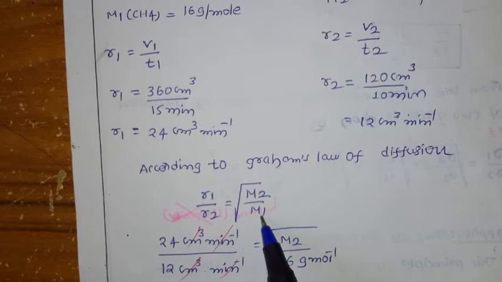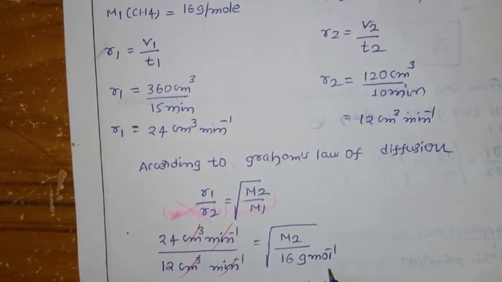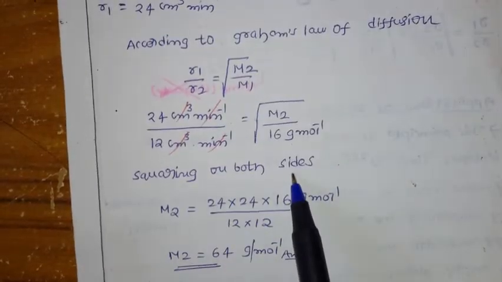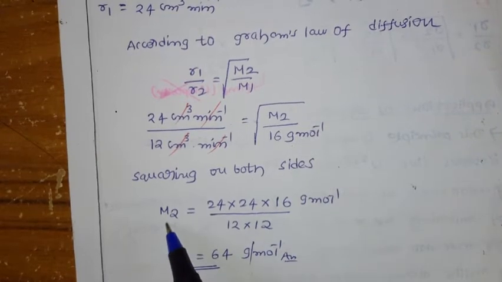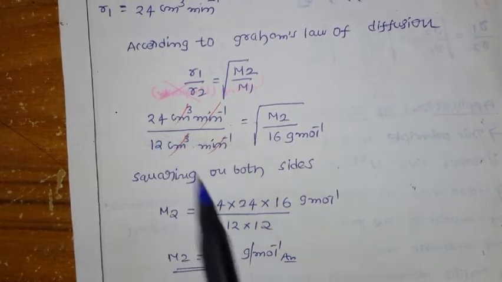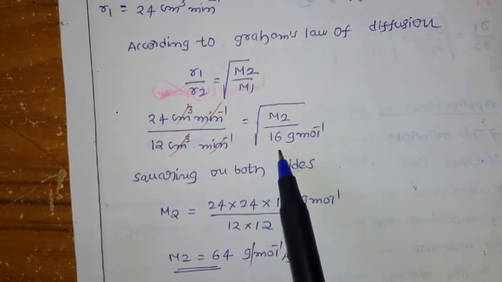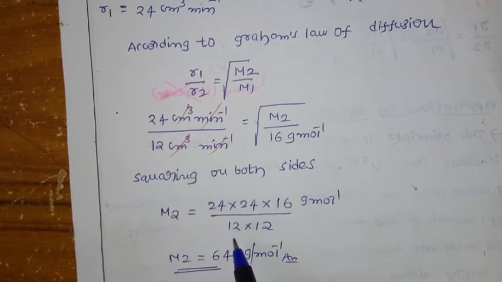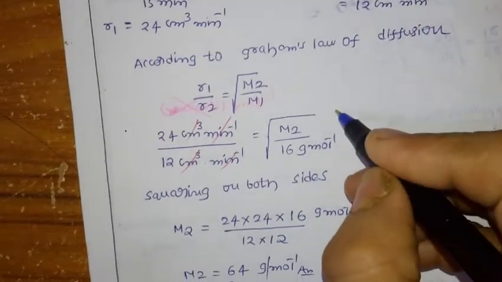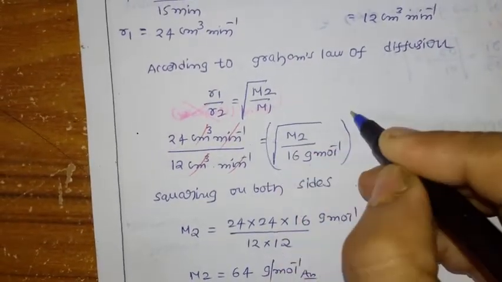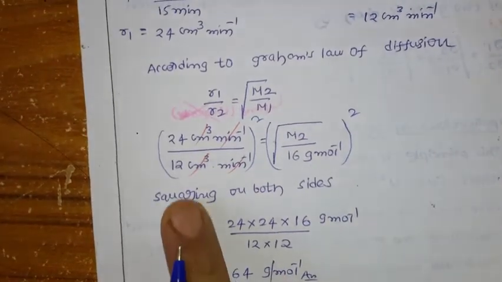Now, the molar mass of methane, this is M1, so how much do you have? 16 grams per mole. Now if you square both sides, what happens? The square root gets cancelled. Then you get M2 equal to, this is the total square now, 24 into 24 into the 16 here, divided by 12 into 12. Because you are squaring on both sides, this is a square and this is a square. So here 24 into 24, 12 into 12.